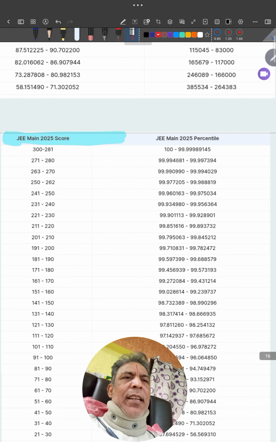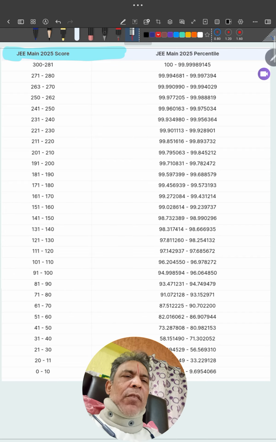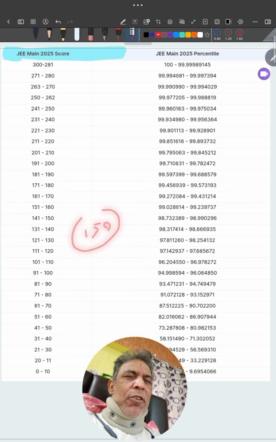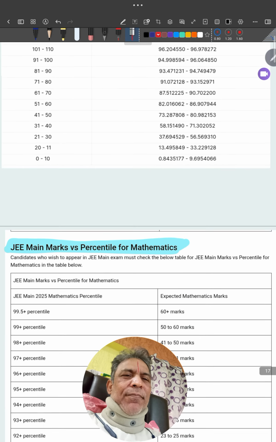Next we come directly to marks. We were putting 97 percentile. What should the total marks be? If you are somewhere around 130 marks, no. The best thing is we'll say 150. With 140 to 150, yes, you'll be on the safer side to get an NIT seat.